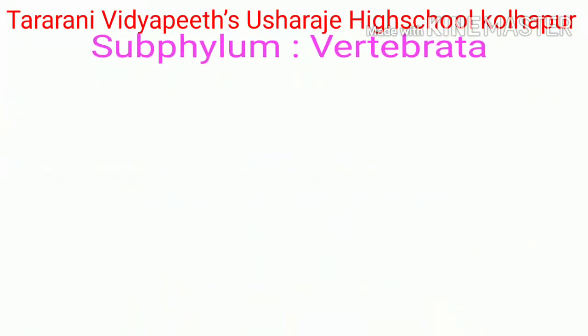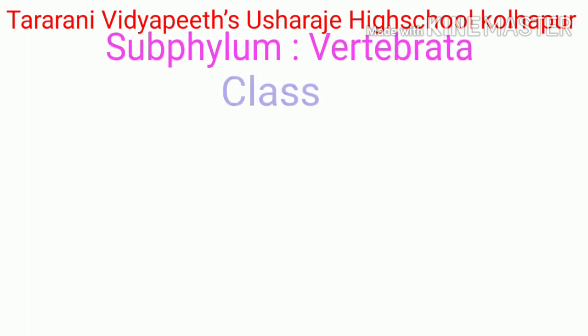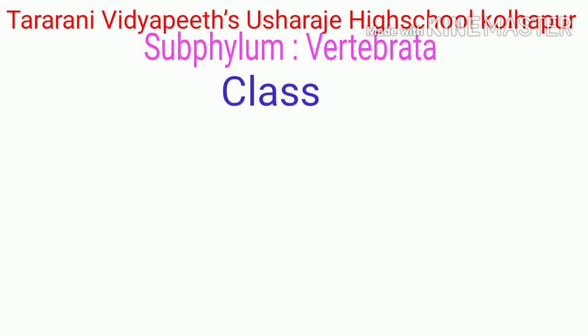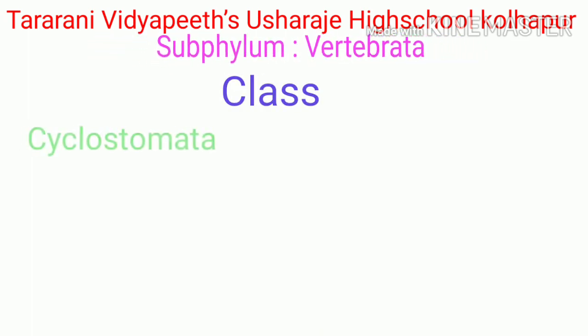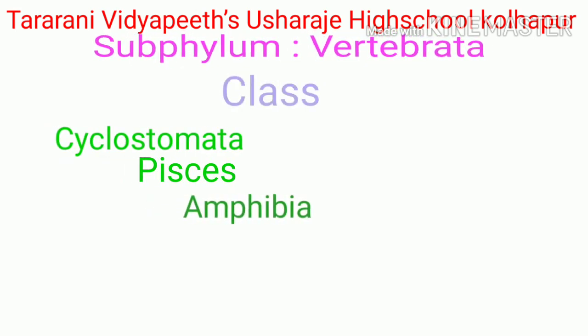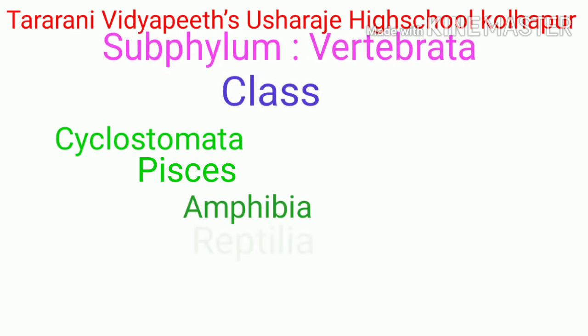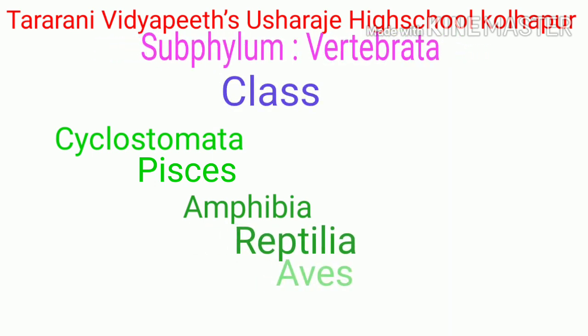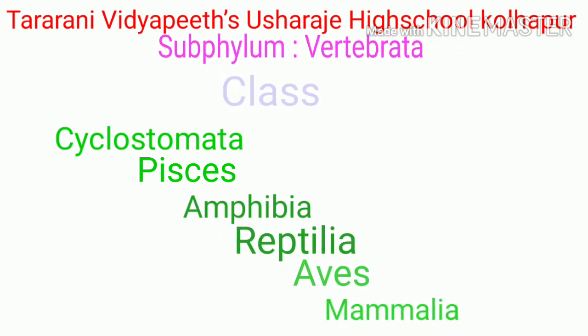Subphylum Vertebrata has been further divided into 6 classes: class Cyclostomata, class Pisces, class Amphibia, class Reptilia, class Aves and class Mammalia.